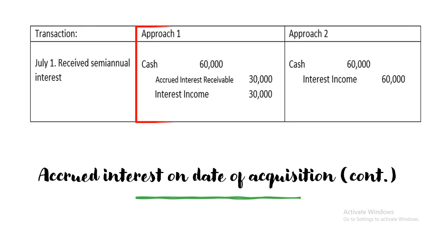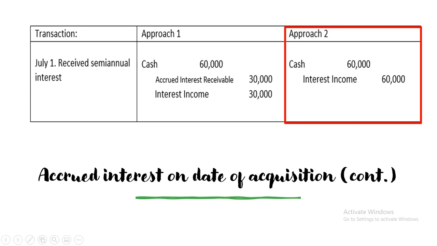So what you're going to do, you just debit cash for 60,000 for the semi-annual interest. And then, as you can see, we credit accrued interest receivable for 30,000. And credit interest income, 30,000. While for approach number 2, the simple entry is just cash 60,000 and interest income for 60,000. So by the way, according to Valix, the above approach, or this approach number 2, is more convenient and will be followed for the illustration in the following examples.